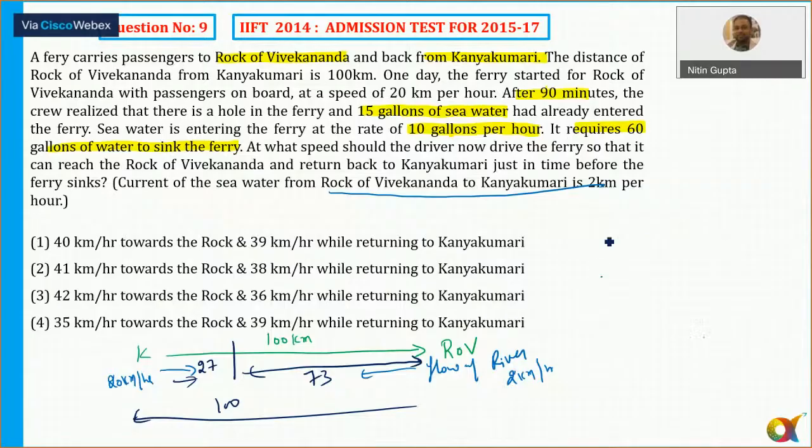Okay, so I say 70. अगर स्पीड x इंक्रीज करता हूं, okay, at what speed should the driver now drive the ferry? ठीक है, so that it can reach the rock of Vivekananda and return back to this one. Yes, so x minus 2, और वापिस आते वक्त उसकी स्पीड में ले लेता हूं, ये मेरा exactly.